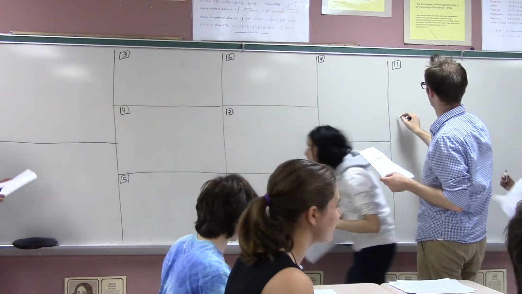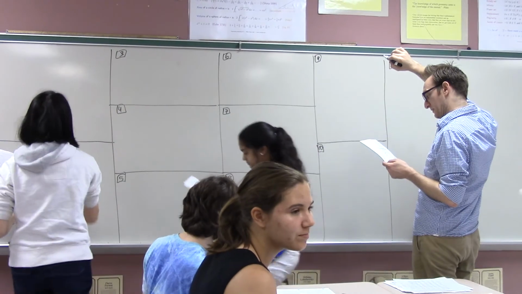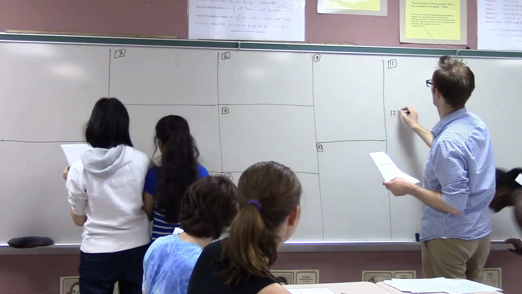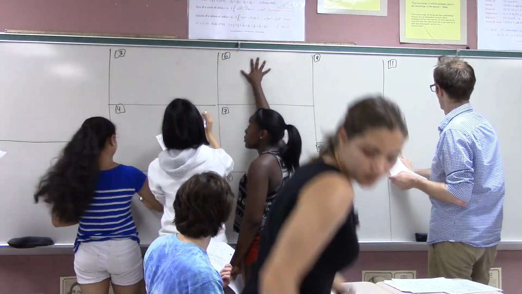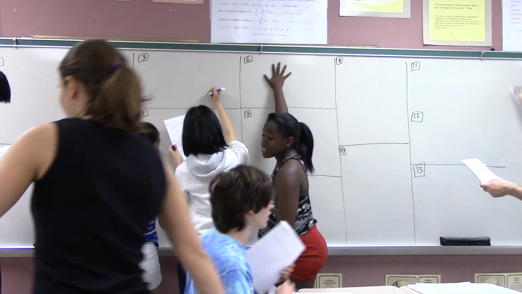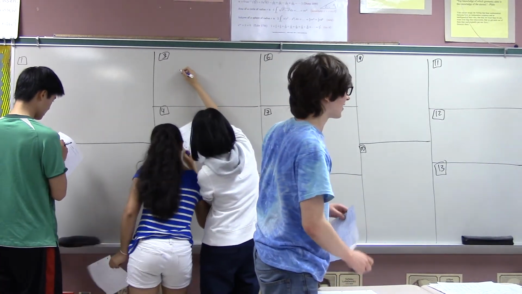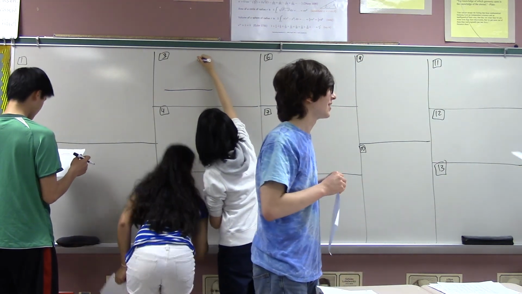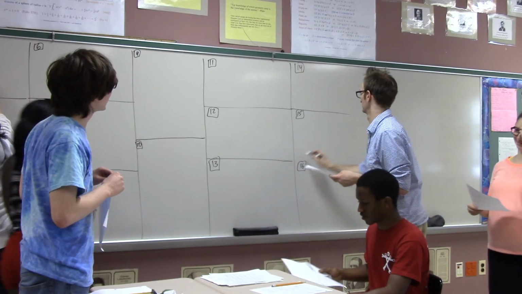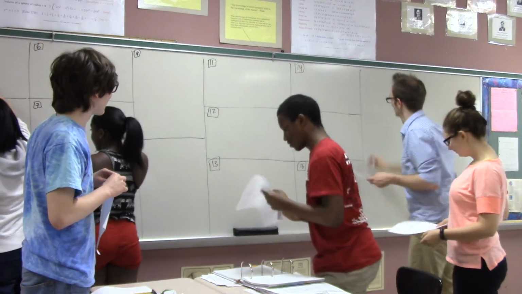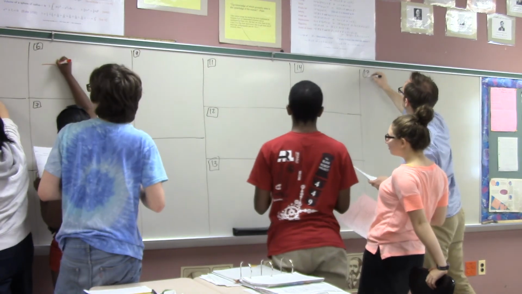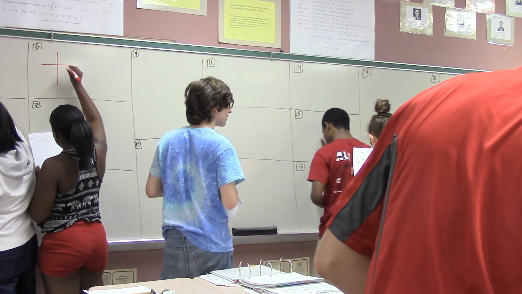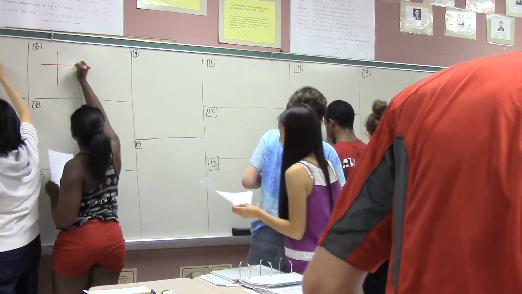I call number 6. If anyone touches number 6. I want to do 3. Where are the markers? Can we just write the answers?